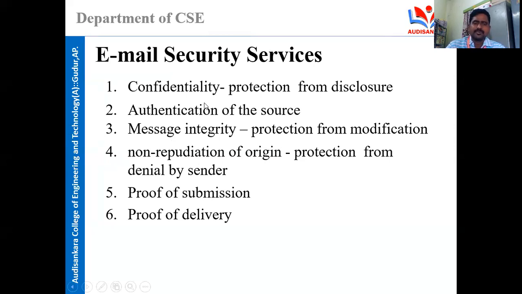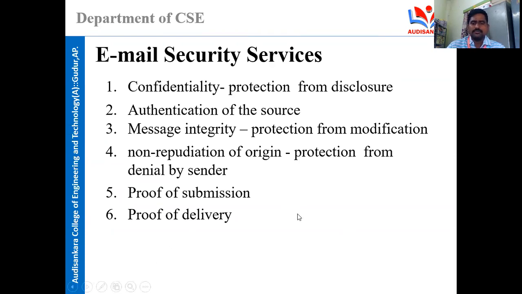So these are the email security services you can find here. Confidentiality: it never discloses the content to others. Next is authentication of the source; here we know from where the particular mail is sent. Message integrity means protection from modification; it will not allow others to make any changes.